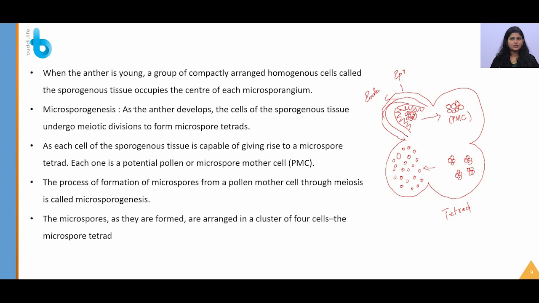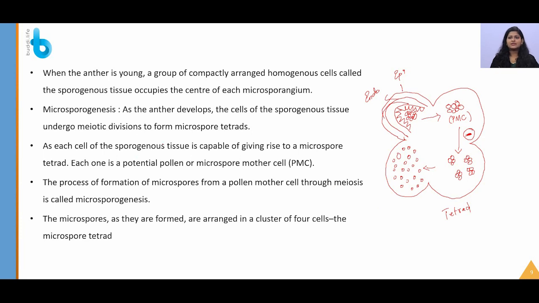So what is microsporogenesis? As the anther develops, the cells of the sporogenous tissue will undergo meiotic division. Here you have to see this will undergo meiotic division, that is reduction division. Let me just put a minus here so that you will understand. Meiotic is nothing but reduction division, where the reduction in the number of chromosomes will occur.